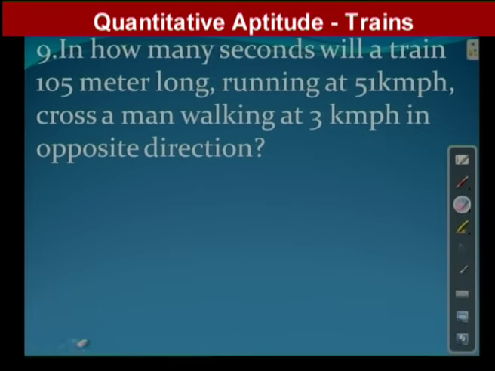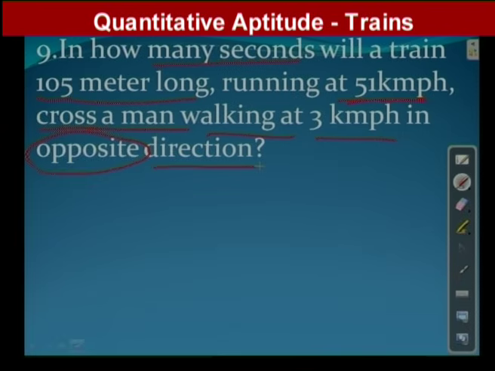Observe here, the question is: in how many seconds will a train 105 meters long, so the train length is given, running at 51 km/h, cross a man walking at 3 km/h in the opposite direction?